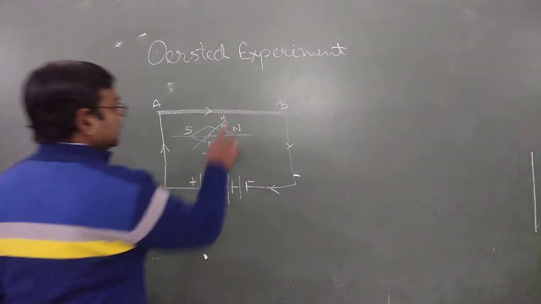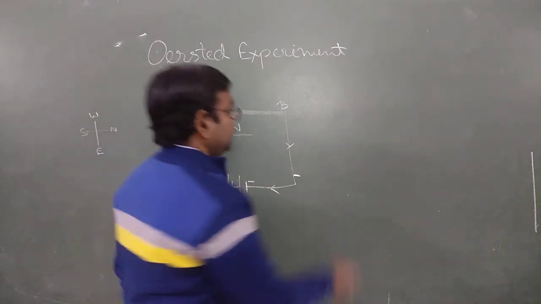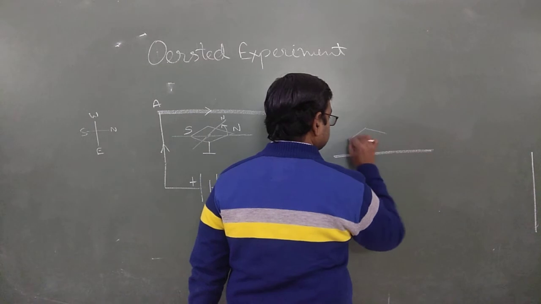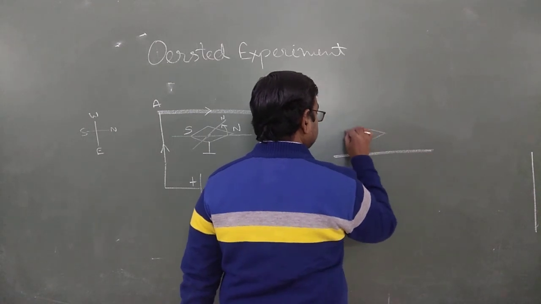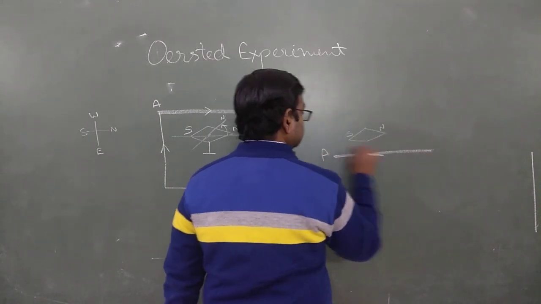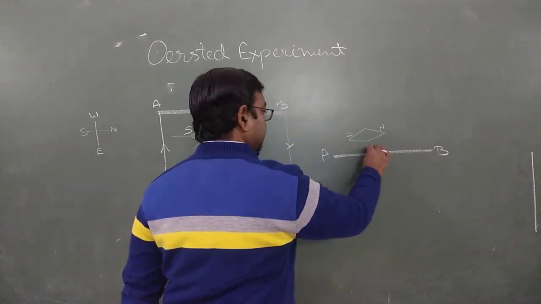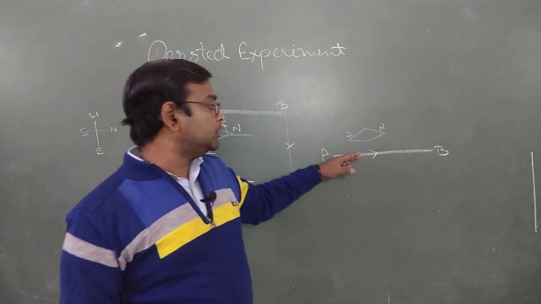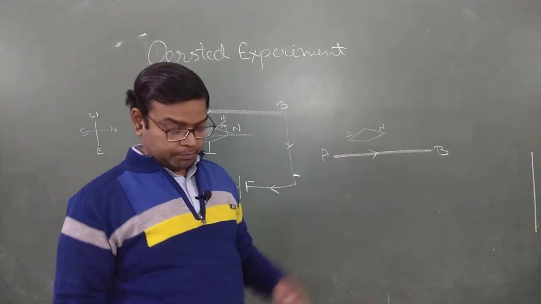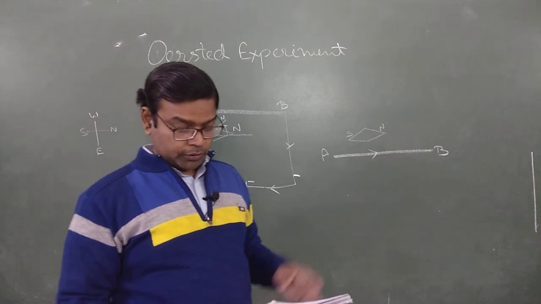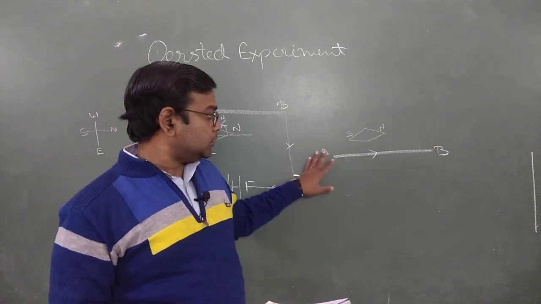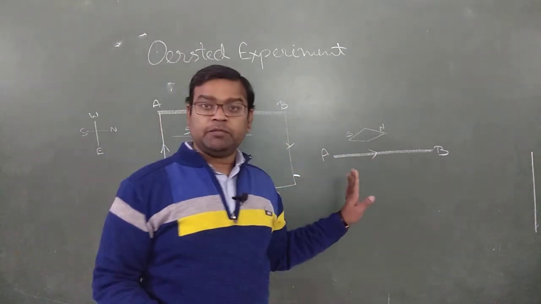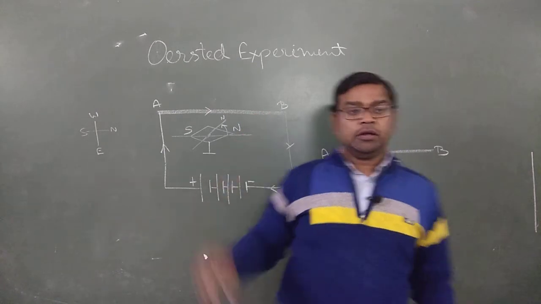If we shift this conductor to just below the compass, likewise, here is a compass, south, north, and this is your conductor AB. Current is flowing through it. This is a representative figure. When we keep the conductor just below the compass, what happens? The current is moving from south to north, from A to B, as you are observing in this figure. Now what happens?